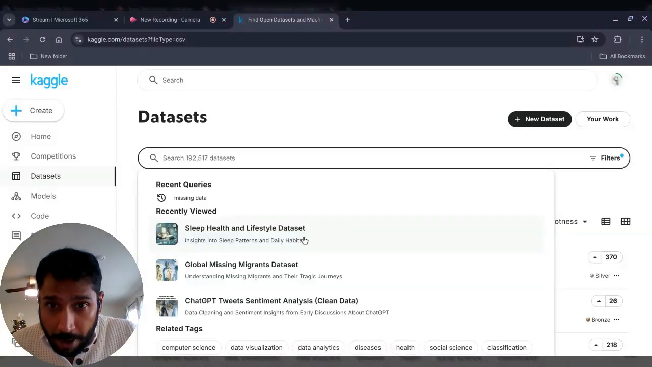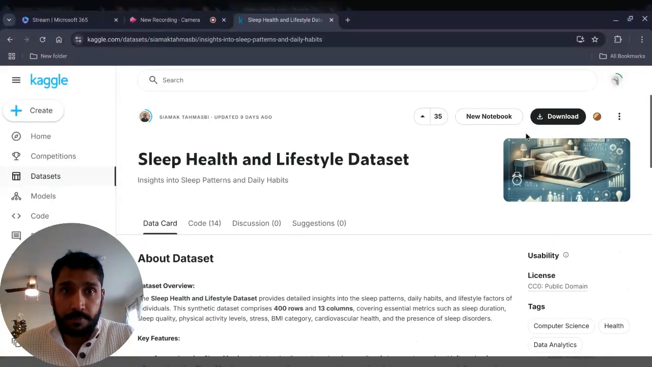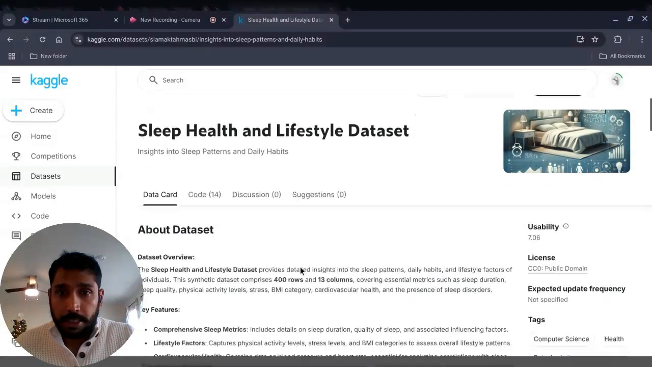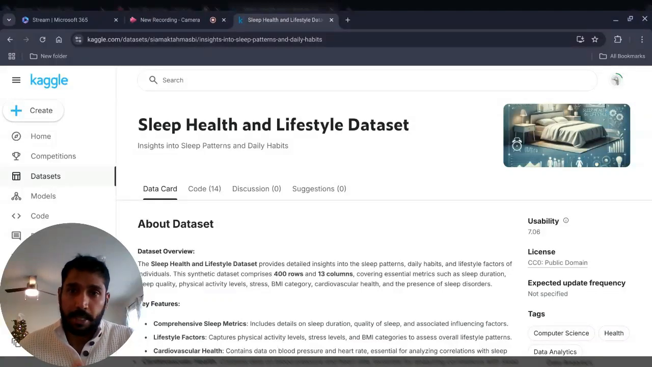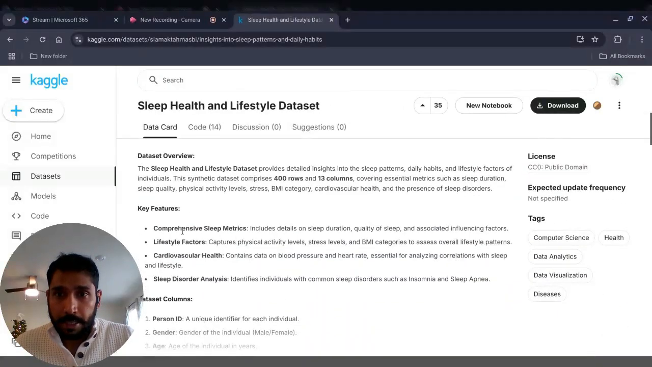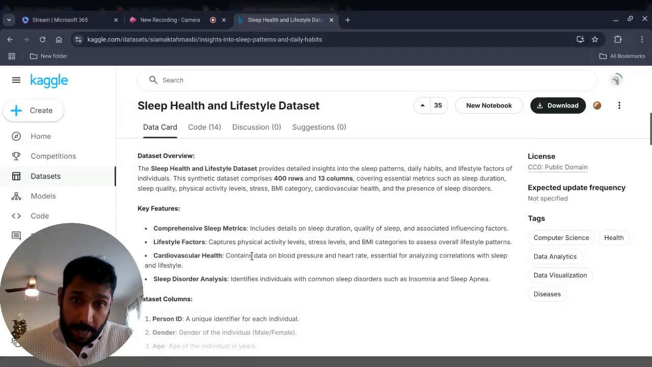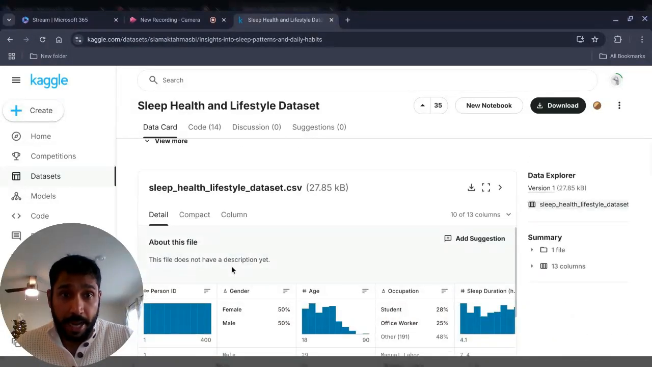So I have looked into this data set and I think it's pretty interesting. So let's dive into it. So this is a data set. It has 13 columns, 400 rows. It is a representative sample. At least that's an assumption for now. It has comprehensive sleep metrics, lifestyle factors, cardiovascular health factors, which is great. Maybe we will not use that for today.